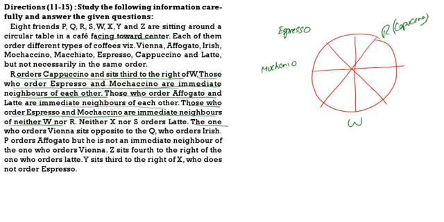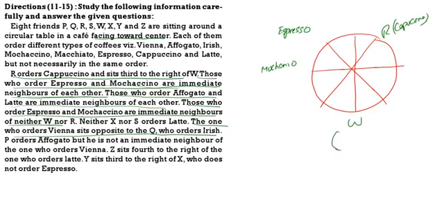The one who orders Vienna sits opposite to the Q who orders Irish. Now Vienna opposite Irish should come. So where should it come? Can it come here? Here already cappuccino is there. So Vienna, Irish will not come here, here, or here. Here it will come. So here Vienna is sitting opposite to Q who orders Irish. So Q orders which coffee? Irish.